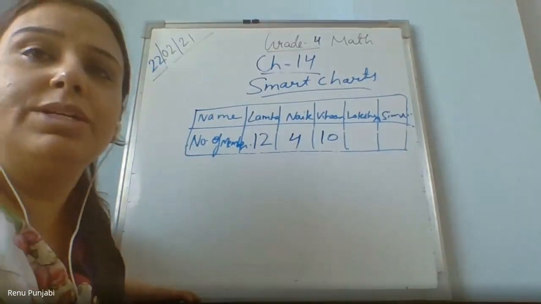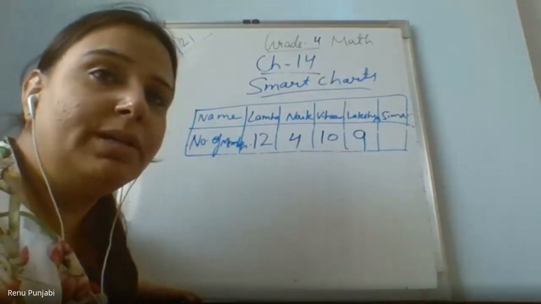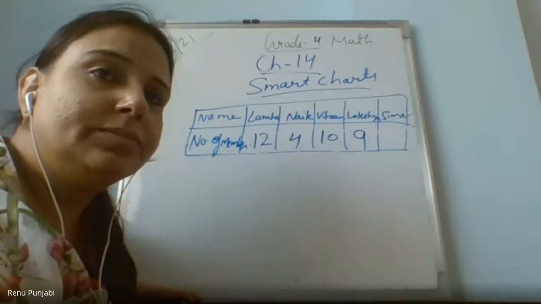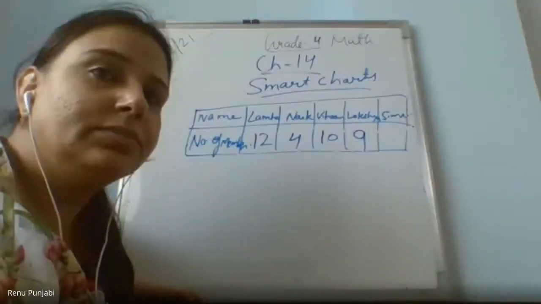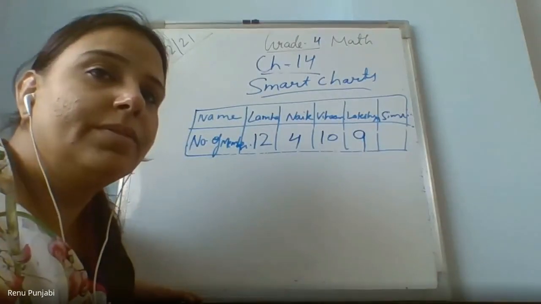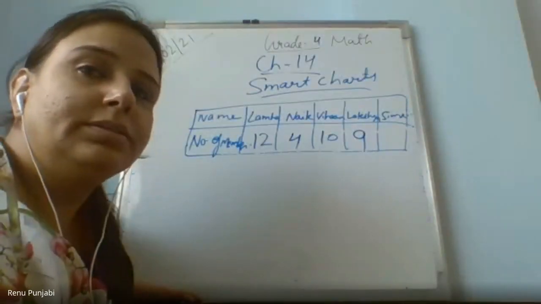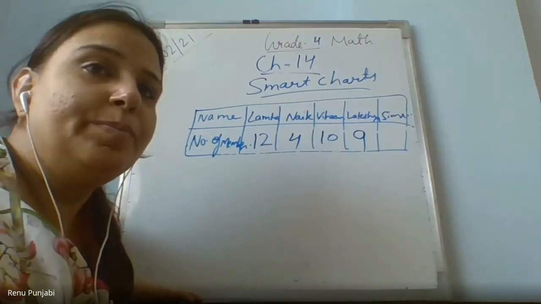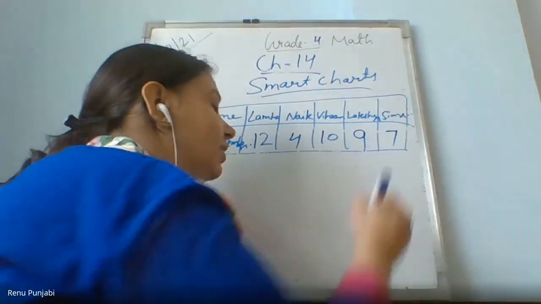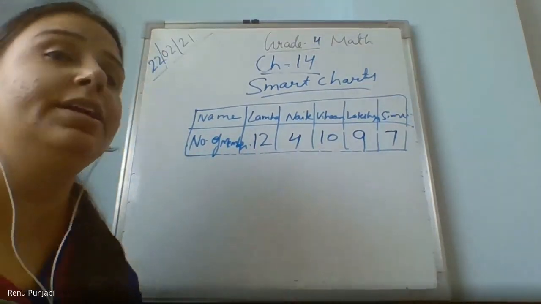Lakshya, how many members in your family? 9 members. Okay. Samriddhi, how many members in your family? 7. Okay. Now this is the information which I collected and I wrote it in table form.